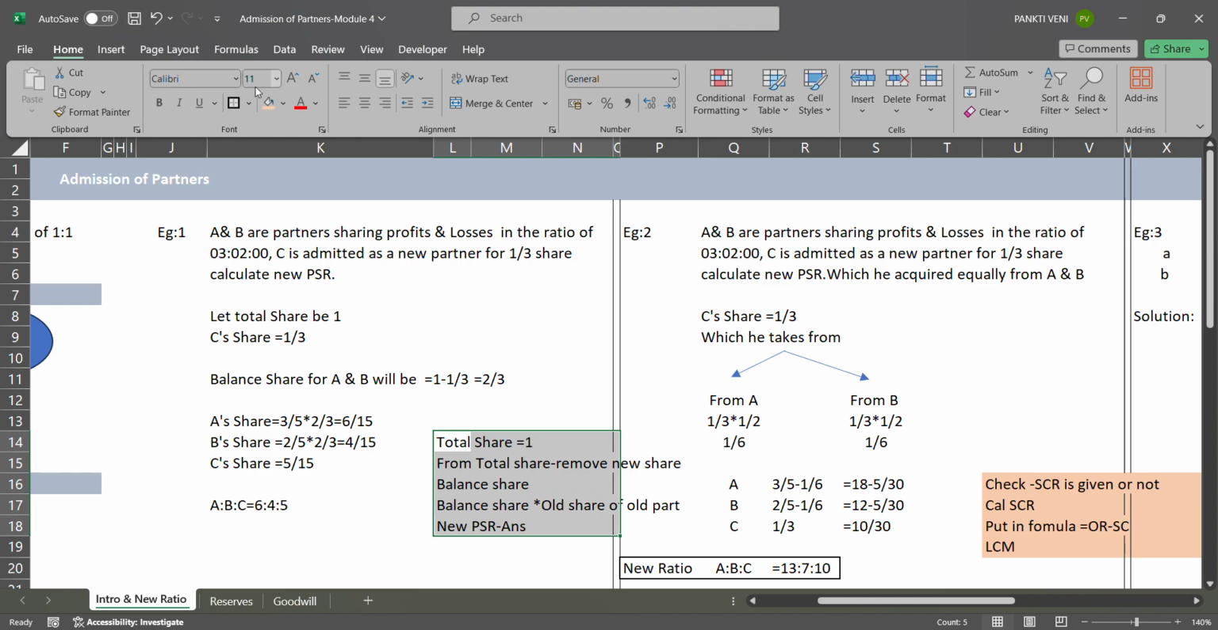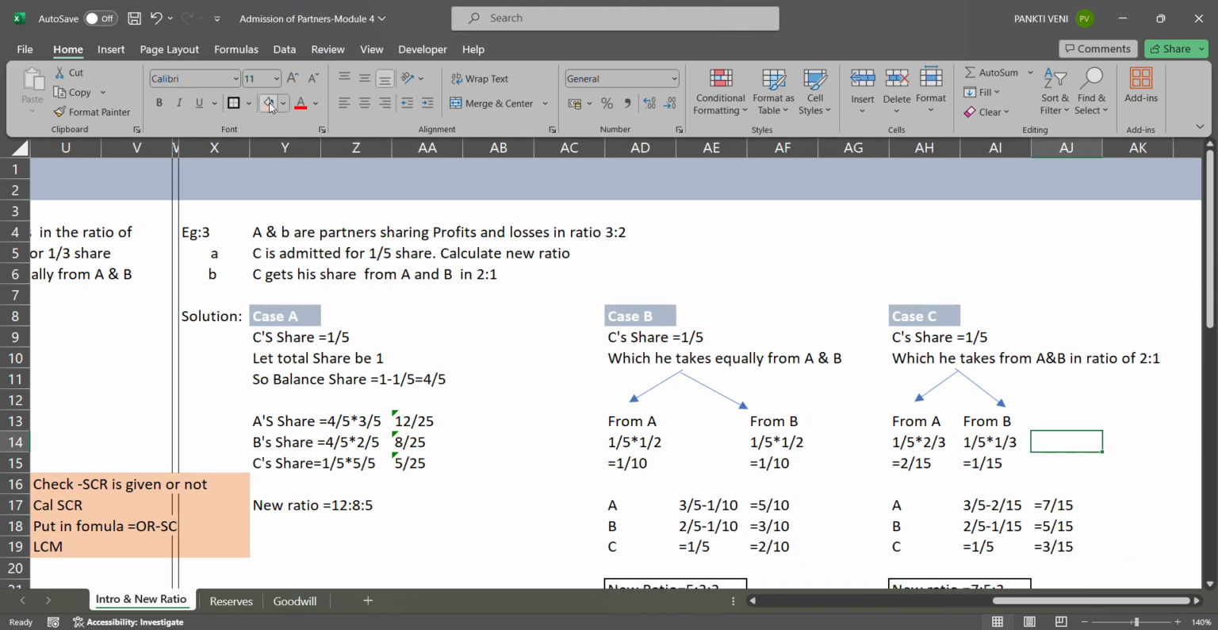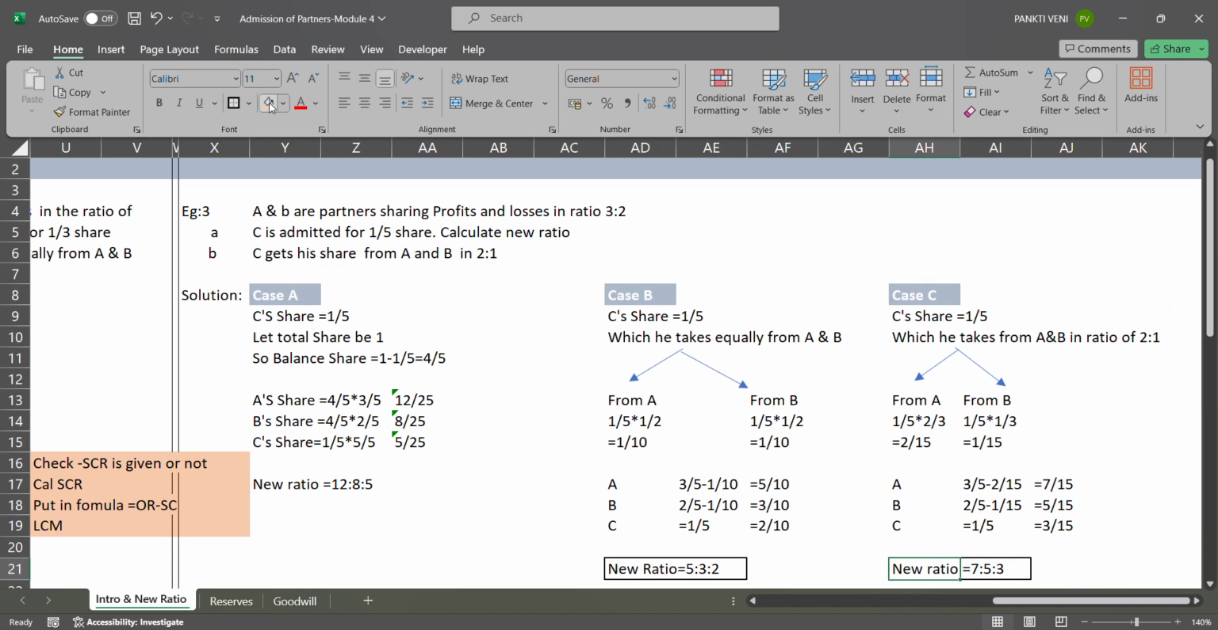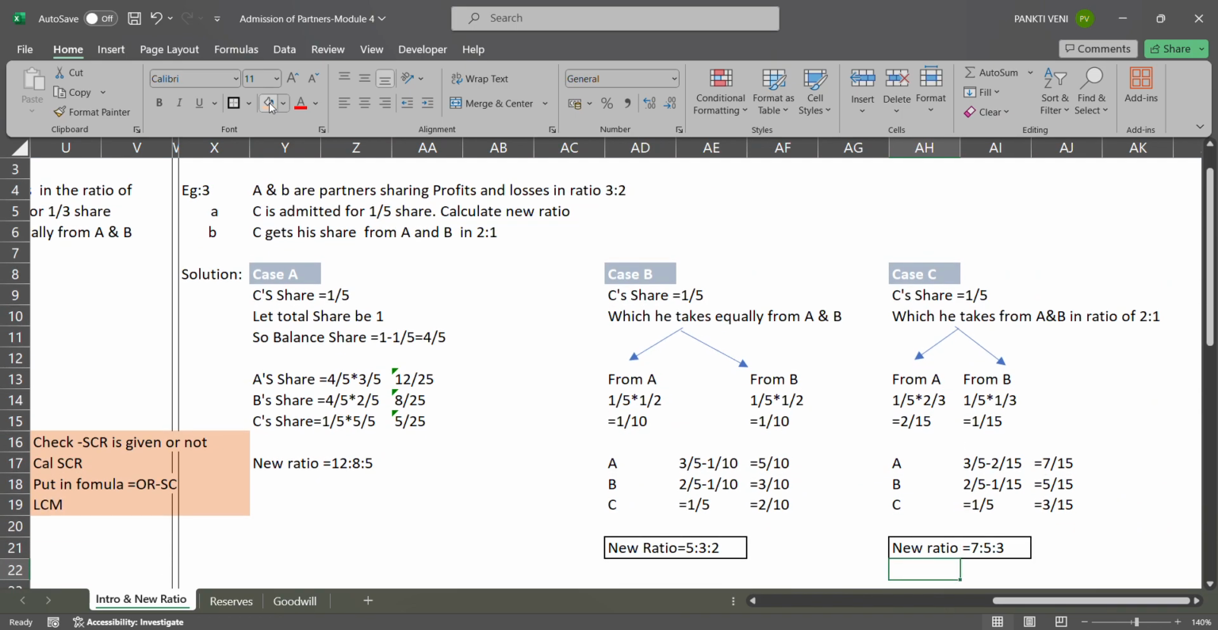I hope it is clear. In the same way, I have taken one more example. Here I have drafted it in the form of case A, B and C. You all can take a screenshot of this example with the solution I have presented.